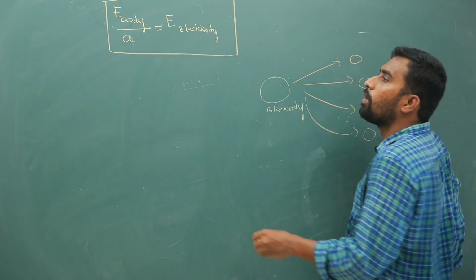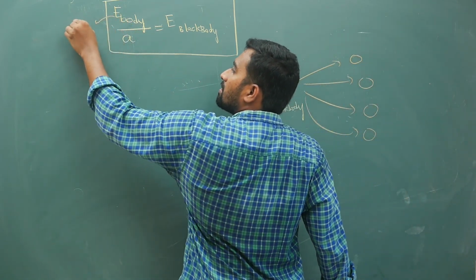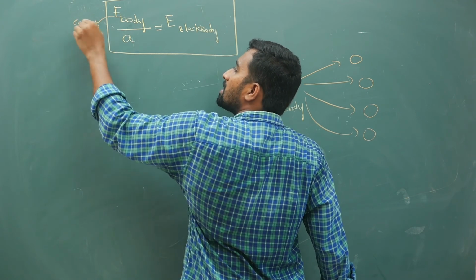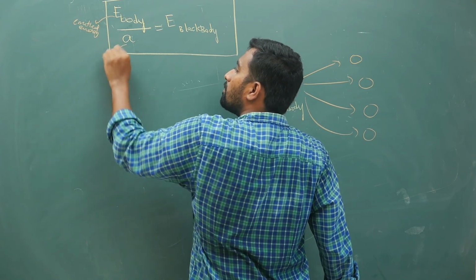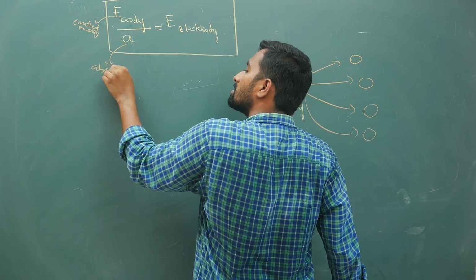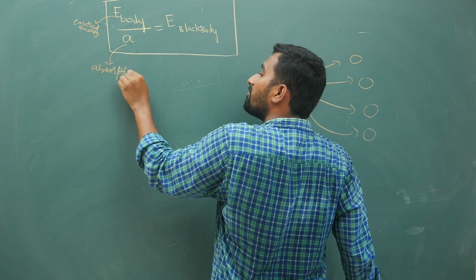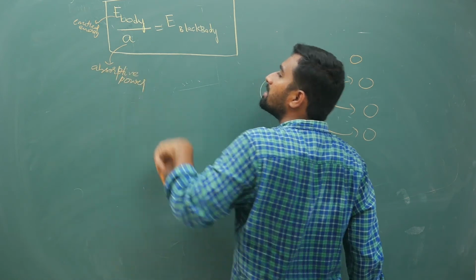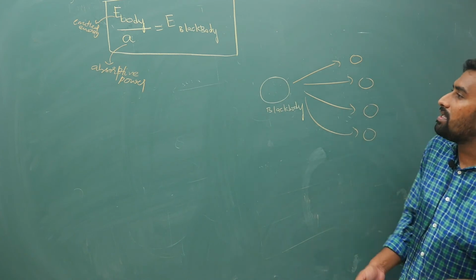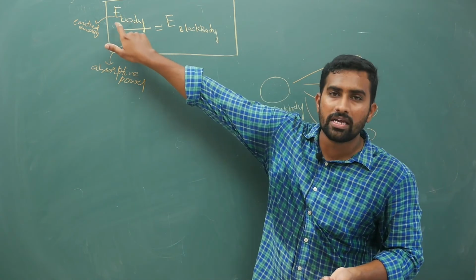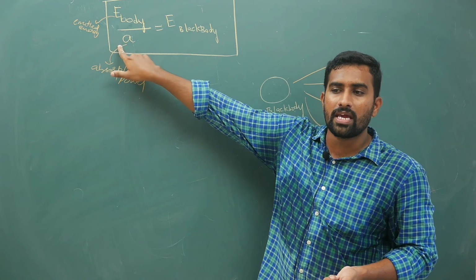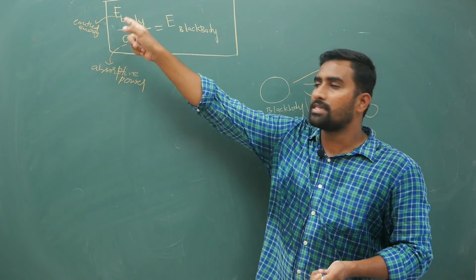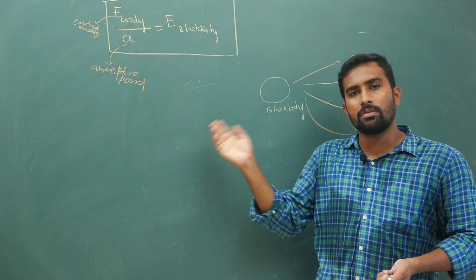That means this is emitted energy, and this is absorbed energy. Absorptive power is a measure of how much it absorbs. So if E of the body is more, this is also supposed to be more. How much it emits, that much it should also absorb.